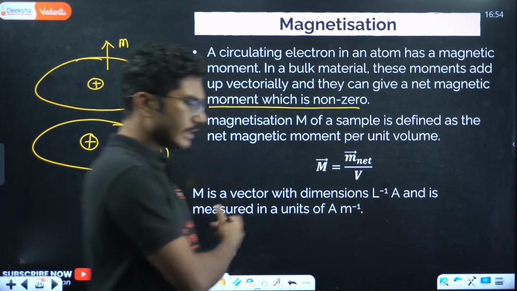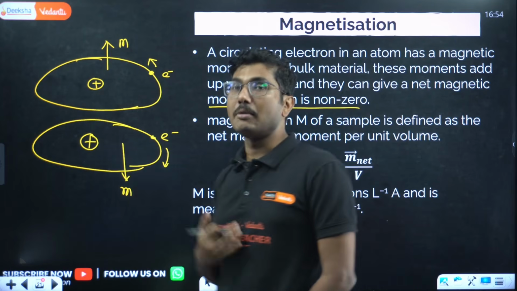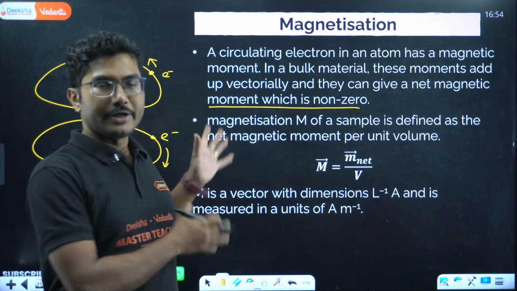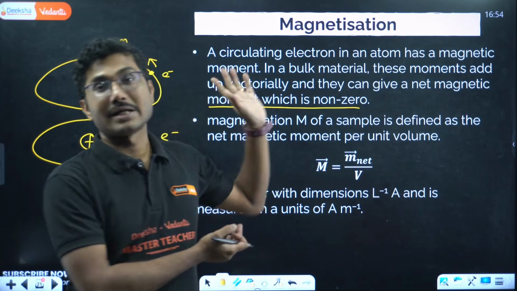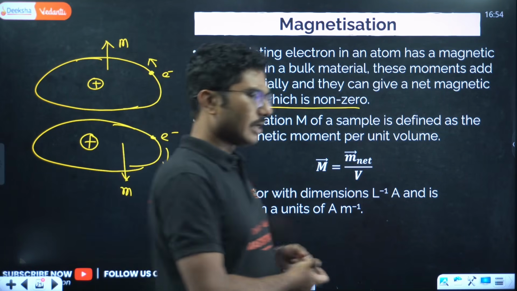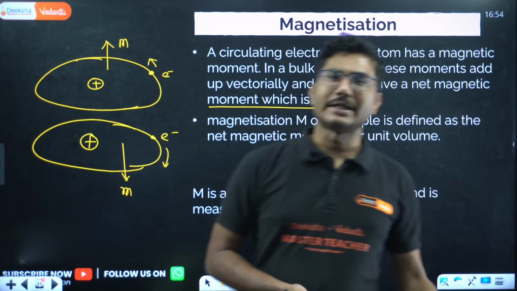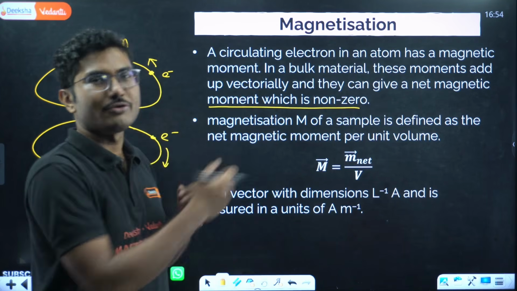So far we have been discussing magnets and magnetic moment. Now we are discussing materials. Slowly we are transitioning from normal magnets into materials, right? Gauss's law also talks about magnets or magnetic dipoles, but now we are switching, and that switching you have to understand.